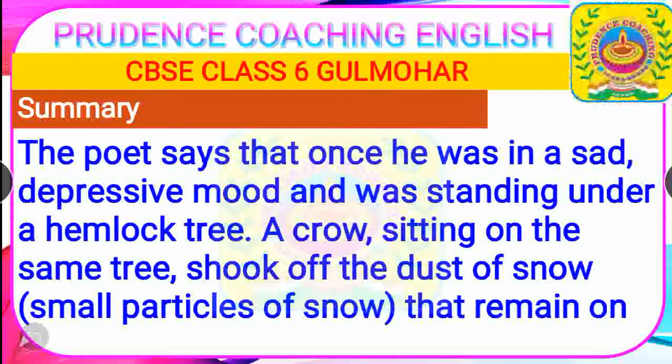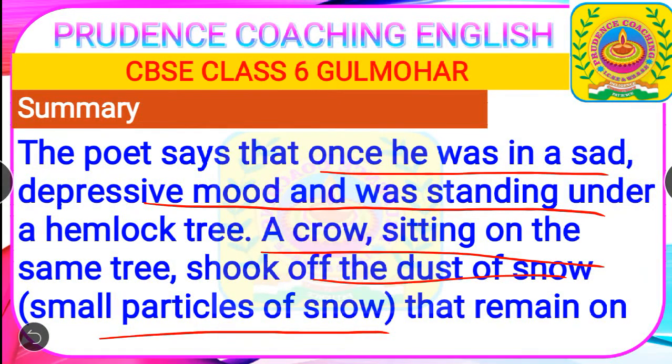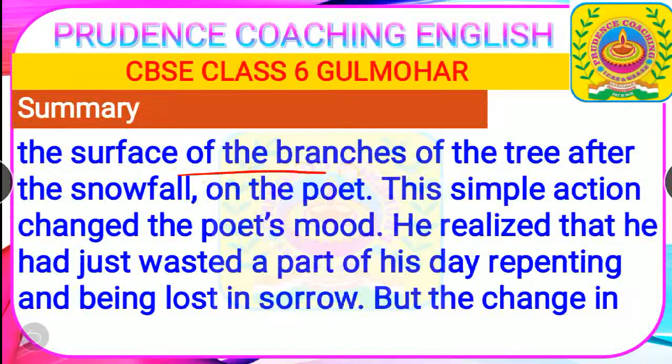Now we'll discuss the summary of the poem. Students, if you memorize this summary, then it will help you a lot to write the question answer very well. Now the poet says that once he was in a very sad and depressive mood and was standing under a hemlock tree. A crow sitting on the same tree shook off the dust of snow. Dust of snow means small particles of snow that we have discussed already, that remain on the surface of the branches of the tree after the snowfall, and it just had fallen on the poet.